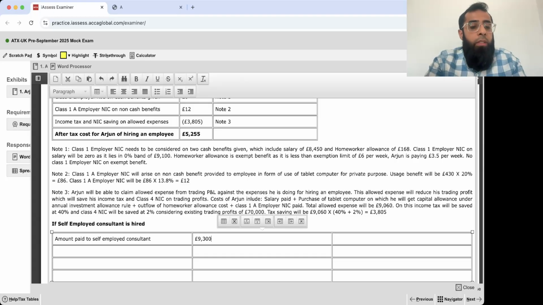And on that you will save income tax and NIC on the allowed expense. The amount paid of 9,300 will become your allowed expense.